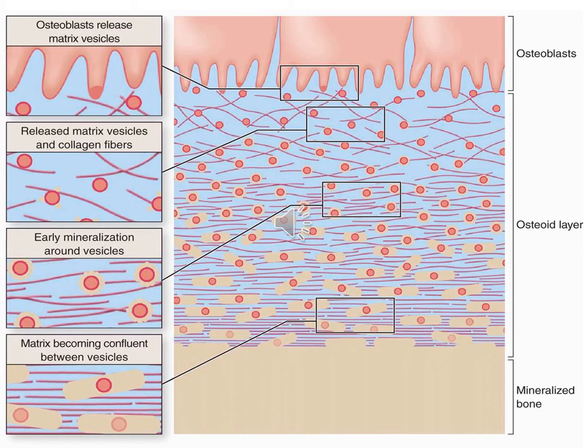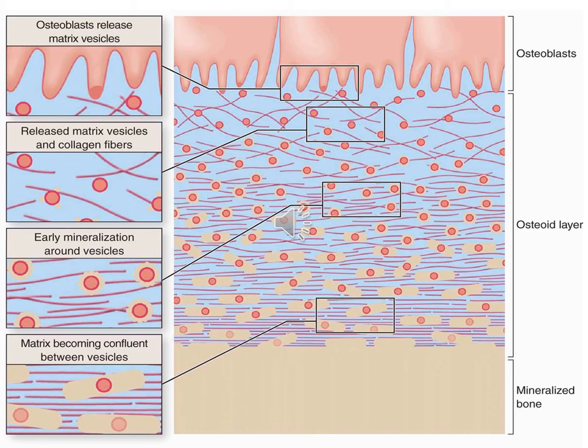So now we are going to discuss the mineralization of the bone matrix. We know that osteoblasts secrete the bony matrix, including collagen type 1 fibers, different glycoproteins and proteoglycans. Some notable ones are osteonectin, osteocalcin and osteopontin, which bind calcium ions as they have high affinity for calcium ions.